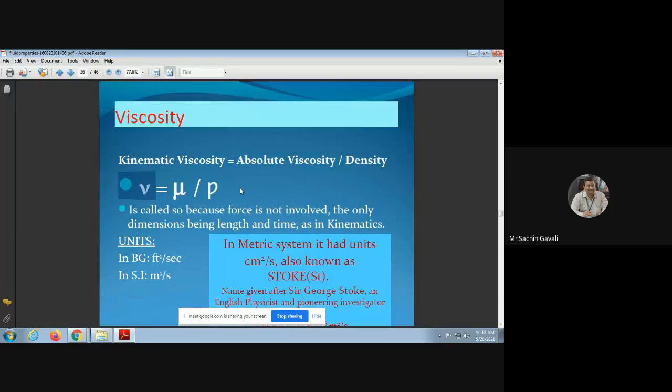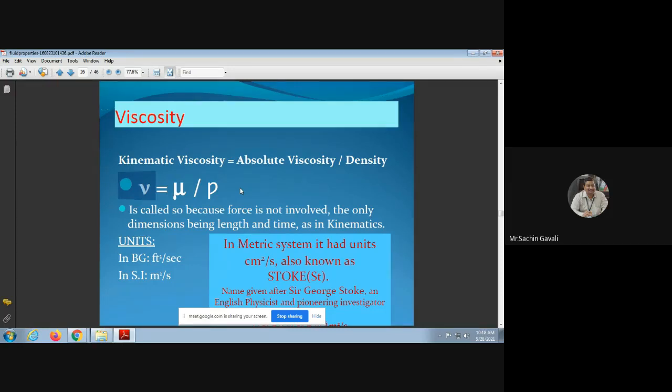For example, water is flowing in the river. In that case, we have to consider the kinematic viscosity, because we are not applying any kind of external force for that flow. Resistance is there, but we are applying only gravity force or natural force. That type of viscosity is called kinematic viscosity. And the other viscosity is dynamic viscosity, where the fluid is forced to have the motion. There we have to consider the dynamic viscosity. This we have to remember always.